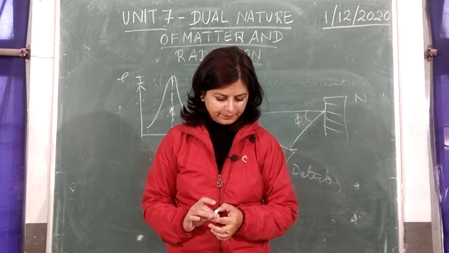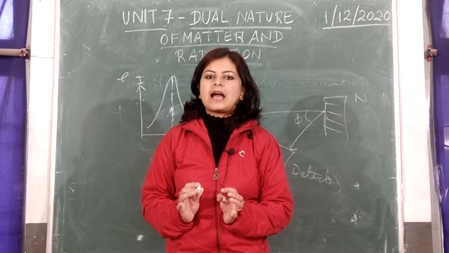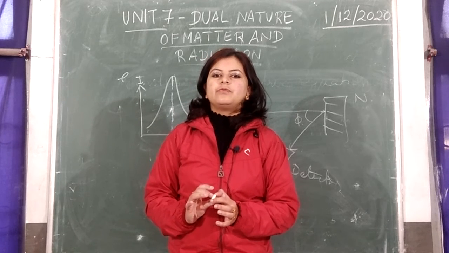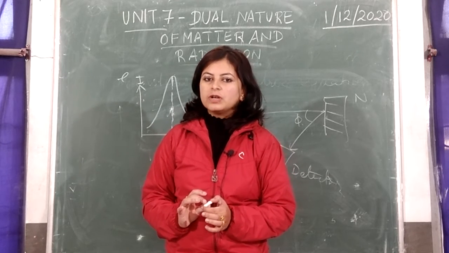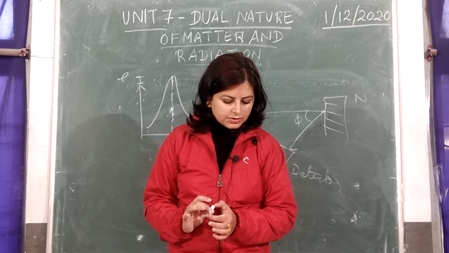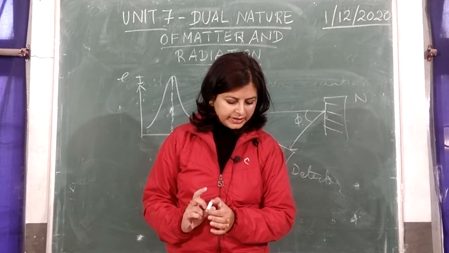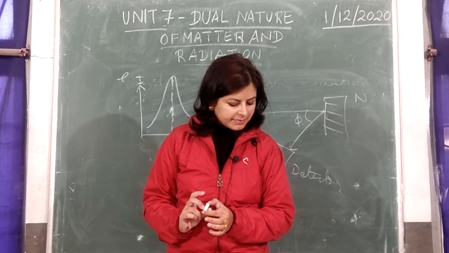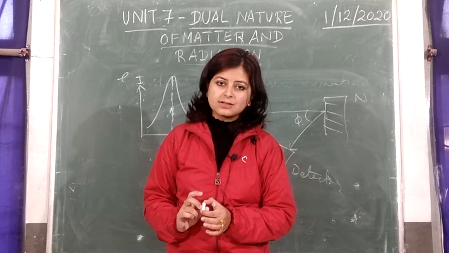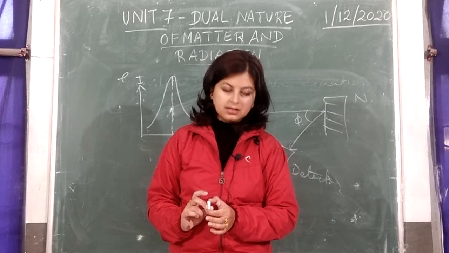Now combining these two, de Broglie stated a hypothesis describing the dual nature of matter and radiation. Let me read it out to you. According to de Broglie, a moving material particle sometimes acts as a wave and sometimes as a particle.